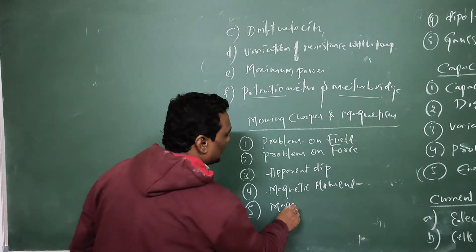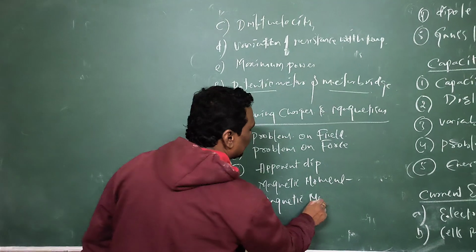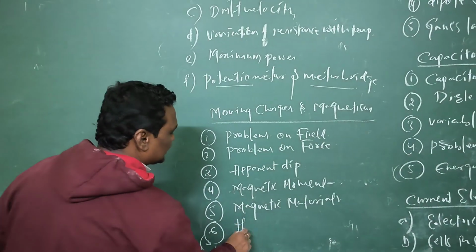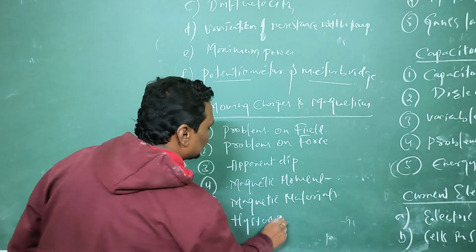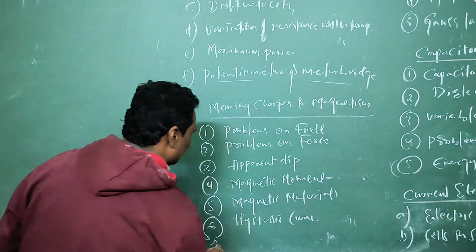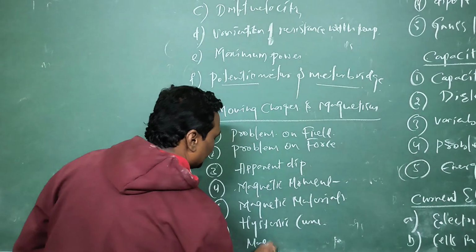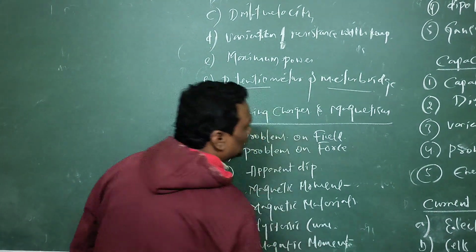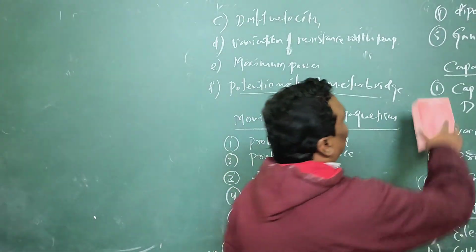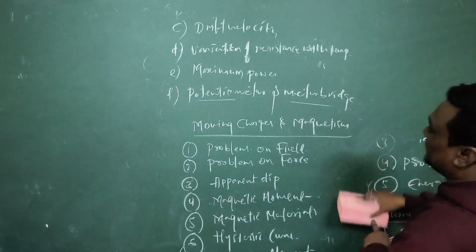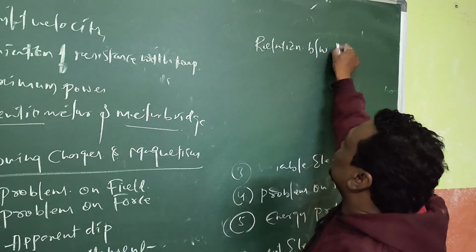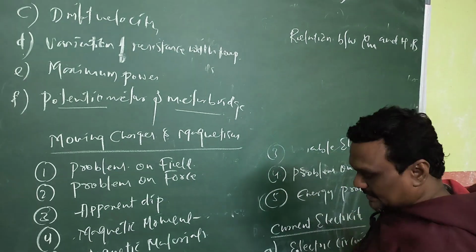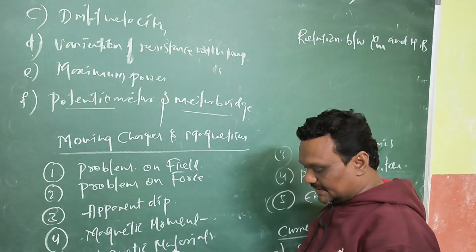Then you have to go through all the magnetic properties of the magnetic materials, and very easy chapter. And sixth one is hysteresis curve, and next one is magnetic moment. So magnetic moment, problems on the magnetic moments, and problems on magnetic susceptibility, relation between chi m and H and B. Okay, so these relations, these are very important relations.